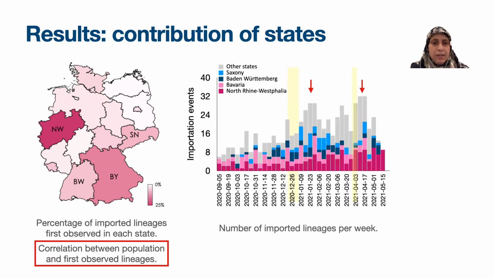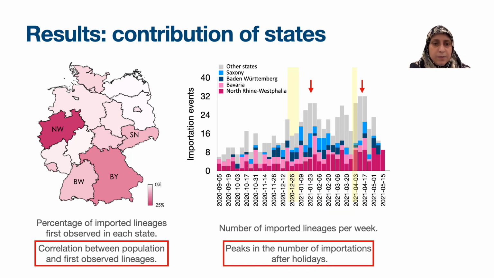We can see in this chart the number of imported lineages in each week. The X-axis represents the weeks and the Y-axis represents the number of imported lineages in each week. The colors show the state in which the lineages are first observed. As marked by red arrows, two peaks are observable after two holidays, Christmas and Easter.